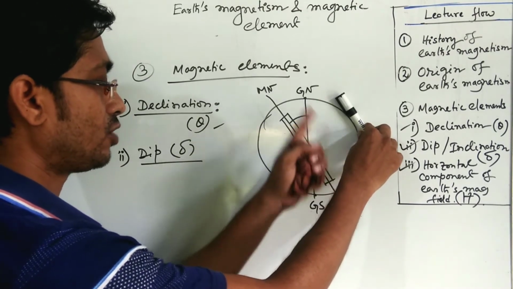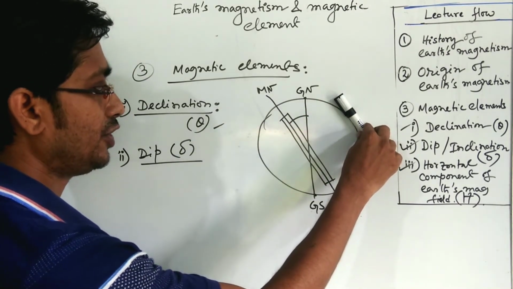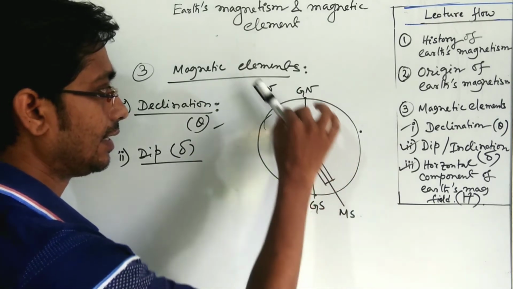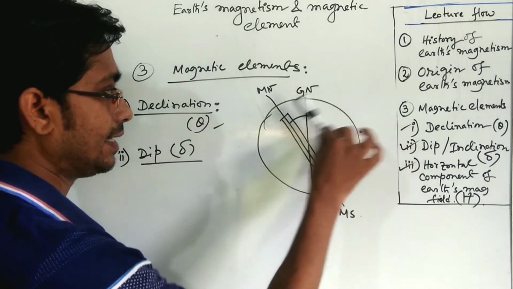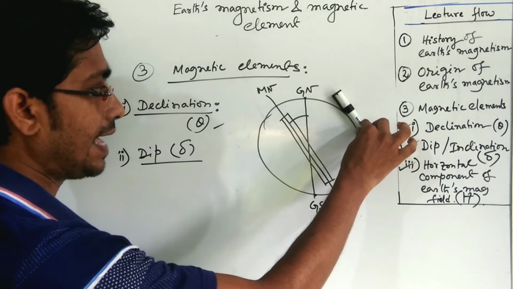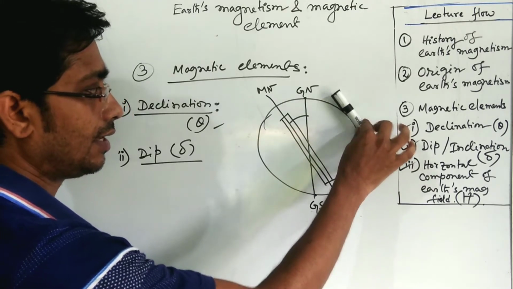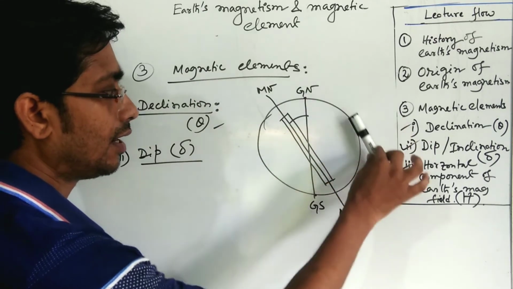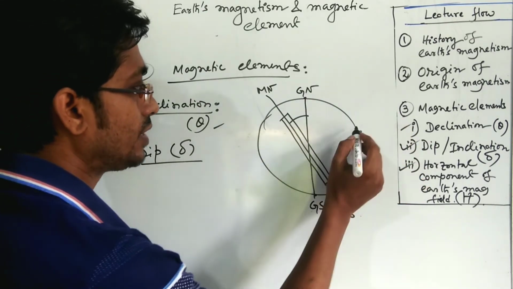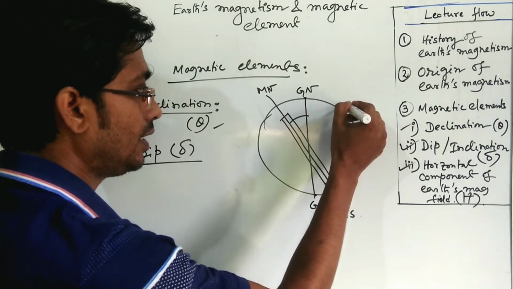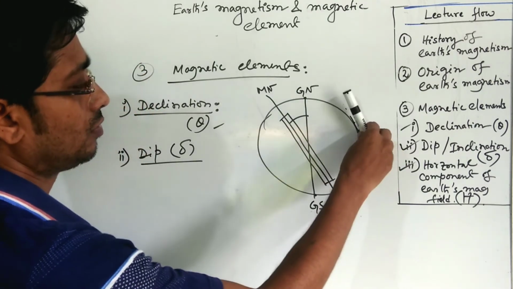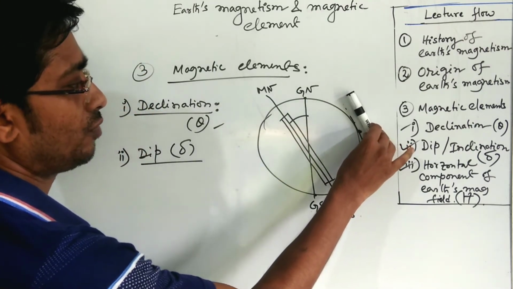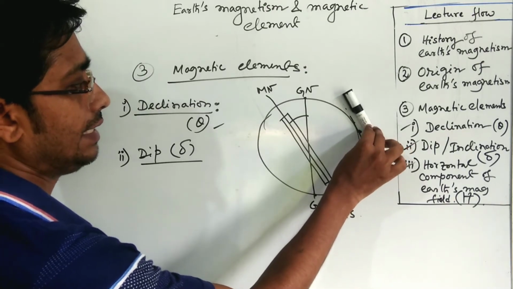So at the surface of the earth, the magnet will align itself in this direction. So what is the angle? Angle means the angle with the earth surface. If you stand here, the earth surface will be like that, and your magnet will freely suspend from a roof in this direction.